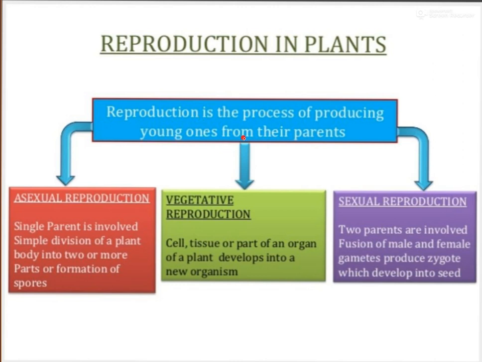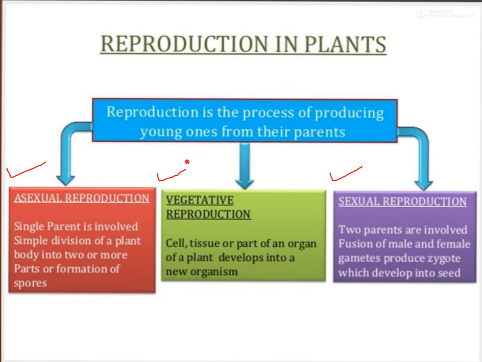Reproduction is basically of three types. That means the method of producing the new one can be done in three ways. One is asexual reproduction, second is vegetative reproduction, and the third is sexual reproduction. We will discuss these three types in plants.